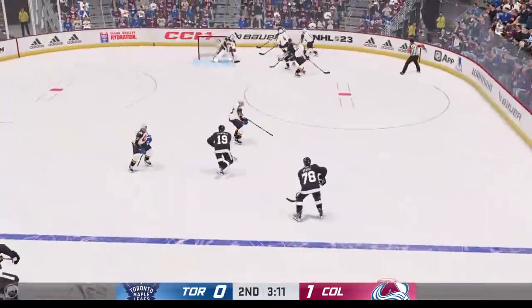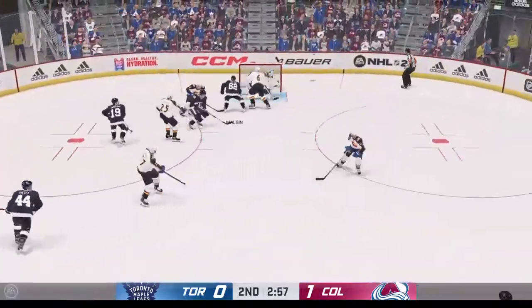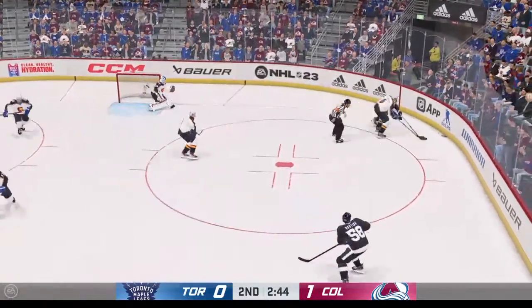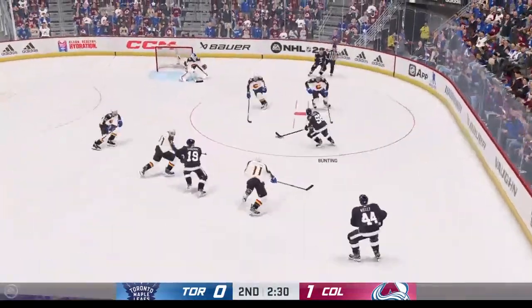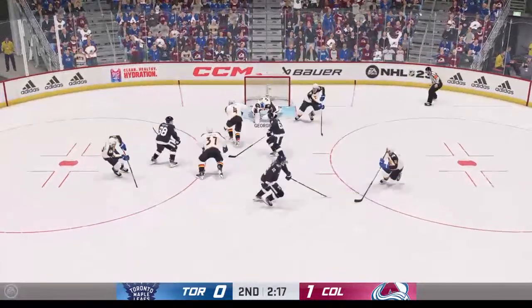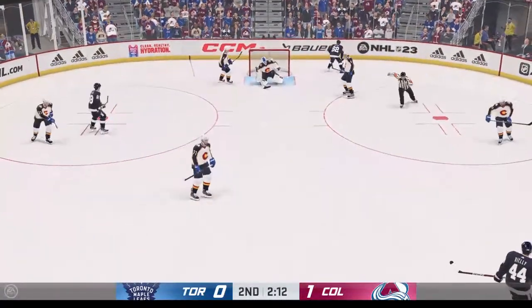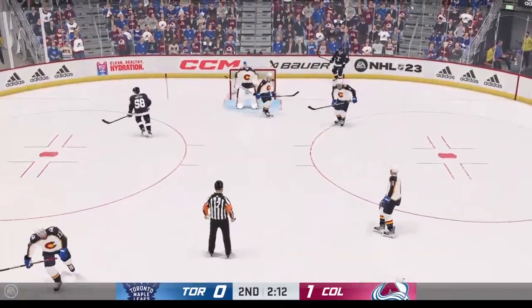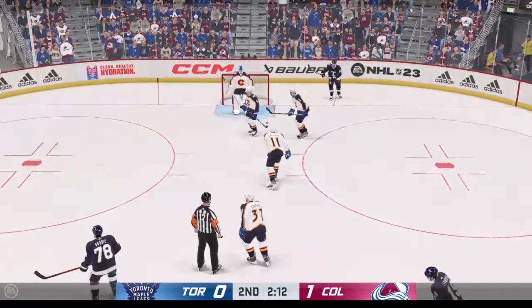Bunting, good pressure. Picked up by Bunting again. In front, centered, and it's tipped wide by Mulligan. Getting it again, here's Michael Bunting through the middle, a shot, and a stop by Georgiev with the glove. He'll hold on to that with 2:12 left to go in the second period.